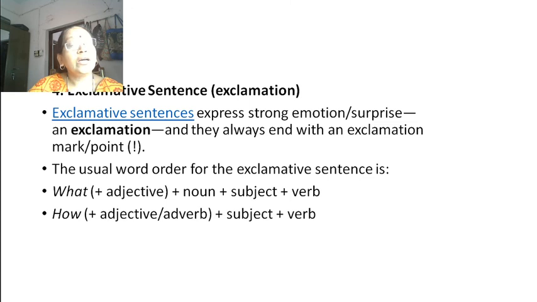So, for your homework, write four sentences for each type of sentences. Okay, including those types also. For example, if you are writing assertive sentence, you write two sentences for positive, two sentences for negative. Again, if you are writing interrogative sentence, write two sentences for WH question and two for yes or no type question.